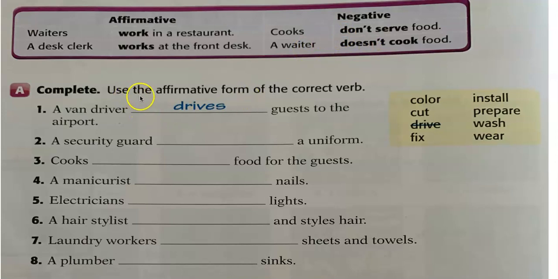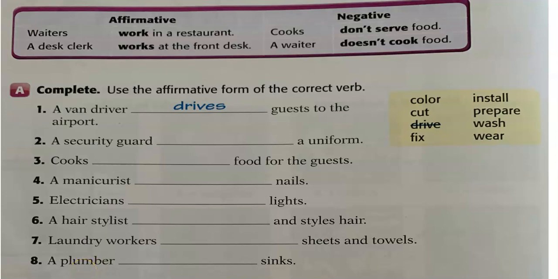Okay, so what you have to do here, use the affirmative form of the correct verb. A van driver drives, because it's only one van driver, you have to add letter S. A van driver drives guests to the airport. Continue with the others. You have here the verbs, okay? So remember the rules when you have words that end in S, H, or X. Okay, so continue with this. Complete this. Stop the video and work in this. You have everything in your booklet. Todo tiene en el booklet.